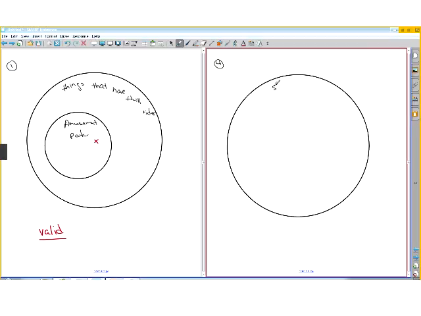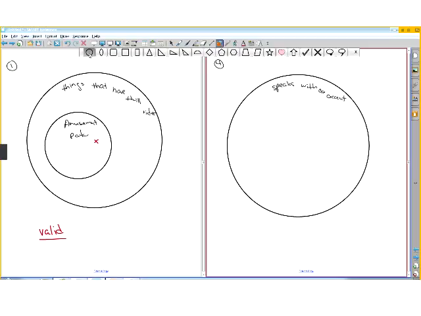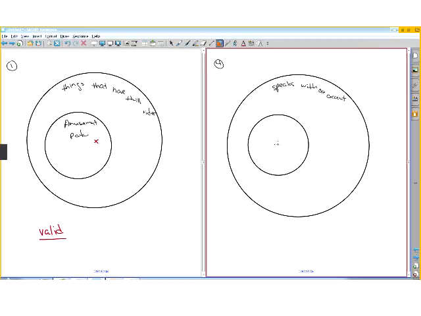So the outer circle is speaks with an accent. And then we can put Southerners in there. You could have one for Northerners, for all kinds of different people. So here we have Southerners. So that's the first statement.